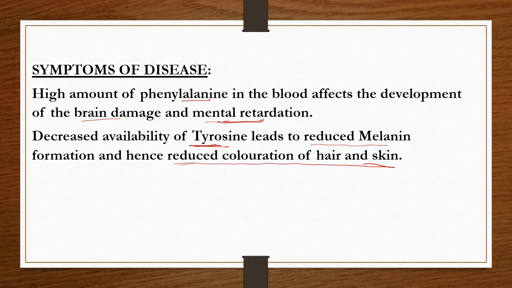So one is the accumulation of phenylalanine and phenylpyruvic acid, which leads to brain damage and mental retardation. And another one, due to the decrease in the availability of tyrosine, it indirectly affects the reduction in melanin formation. When melanin formation is reduced, it reduces the coloration of hair as well as skin.